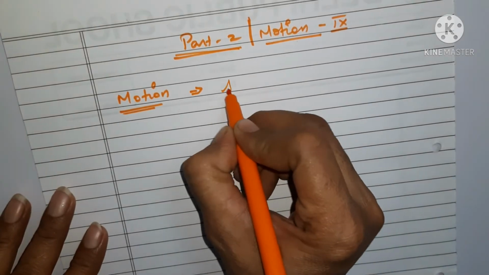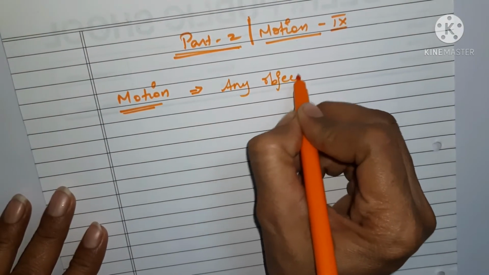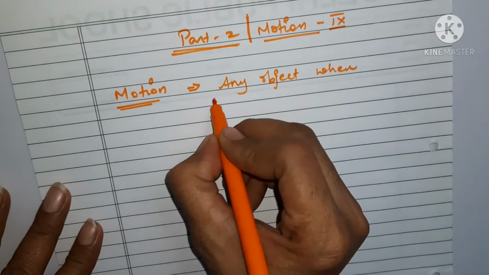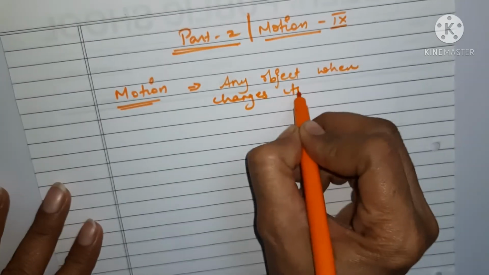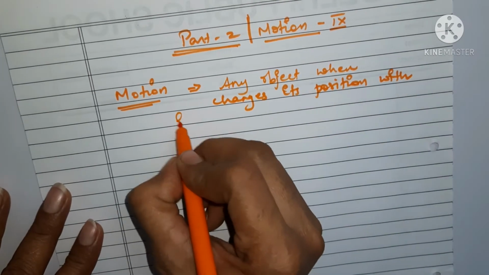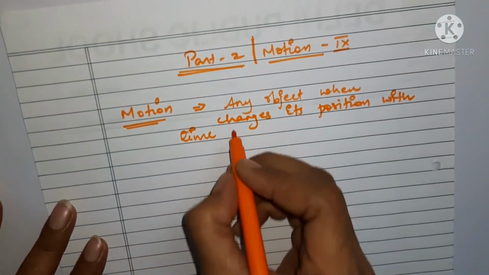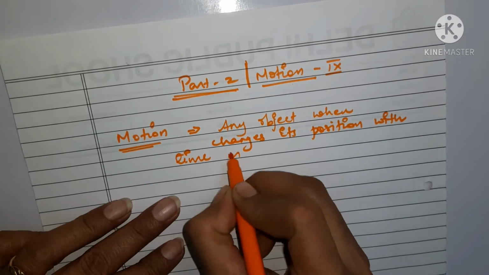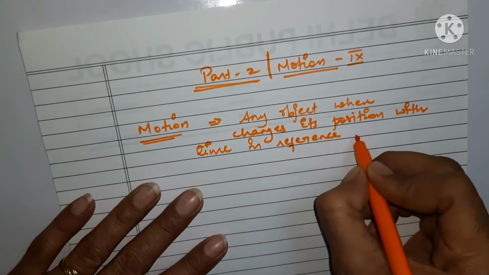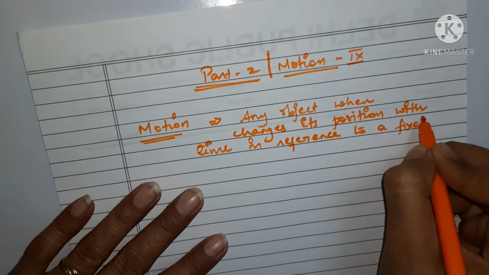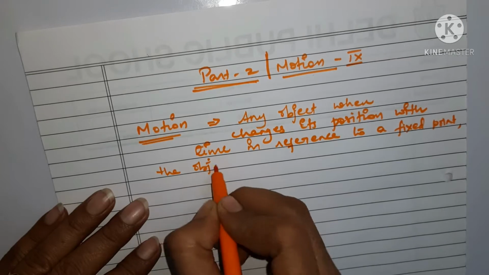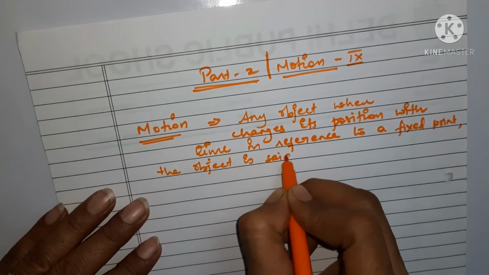Any object when it changes its position with time, in reference to a fixed point, is said to be in motion.